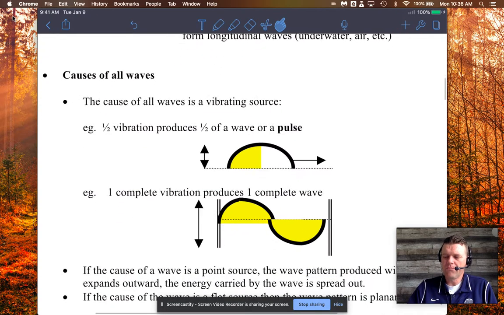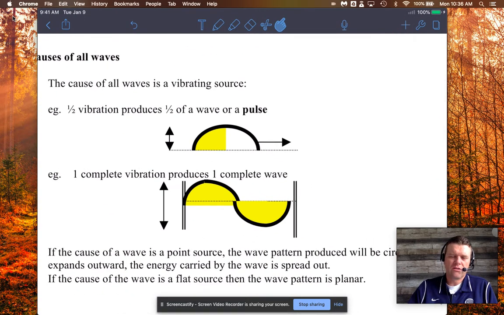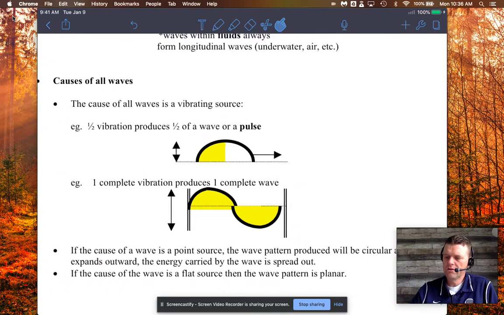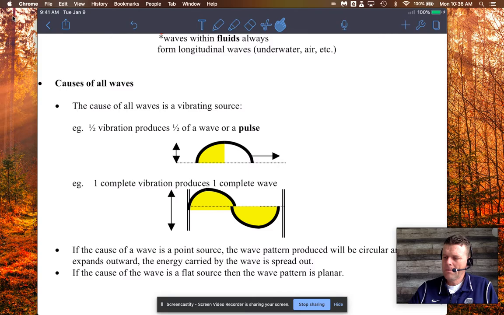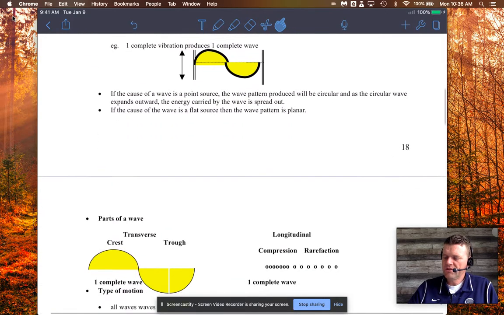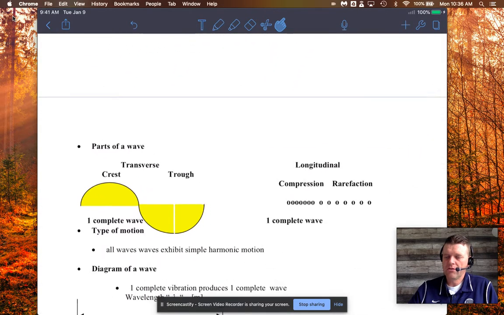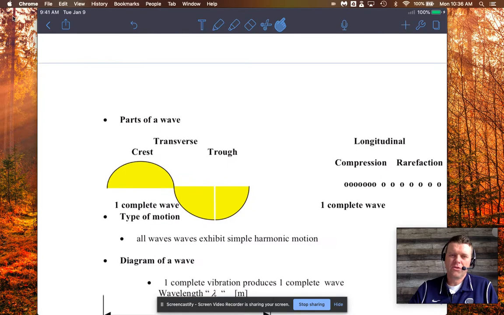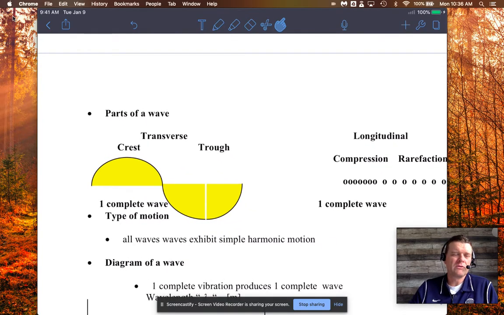A complete vibration, though, as we'll see shortly, will produce a complete wave, and that would be an up and a down: above equilibrium, below equilibrium, and then back to equilibrium. So let's go to this anatomy quickly. I think you're familiar with these terms, but we're going to use them quite a bit now.